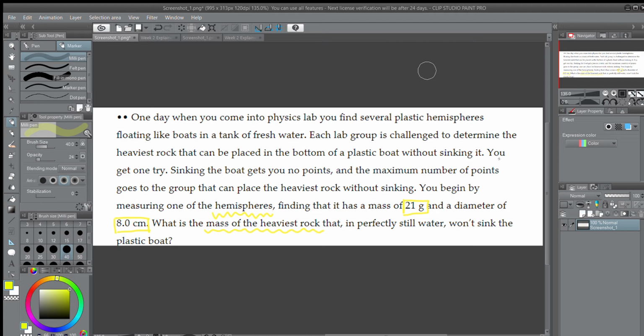You begin by measuring one of the hemispheres, finding that it has a mass of 21 grams and a diameter of 8 centimeters. What is the mass of the heaviest rock that, in perfectly still water, won't sink the plastic boat? So essentially the importance of this question, and the reason why we're finding this, is we're trying to understand that relationship between the mass of an object that is floating in water and the force of buoyancy acting upon it, and how mass and buoyancy work together to keep an object afloat.